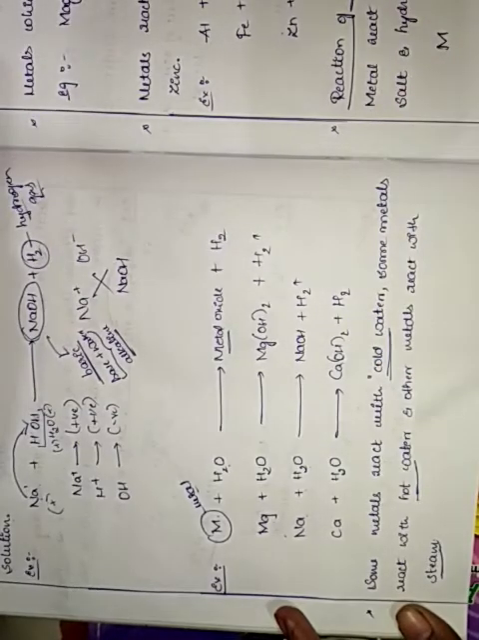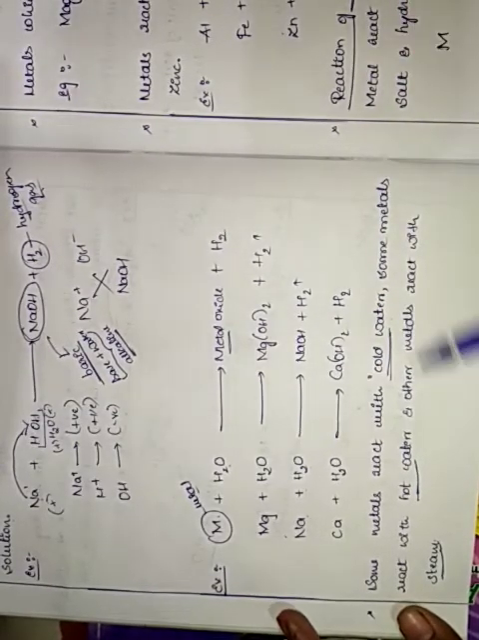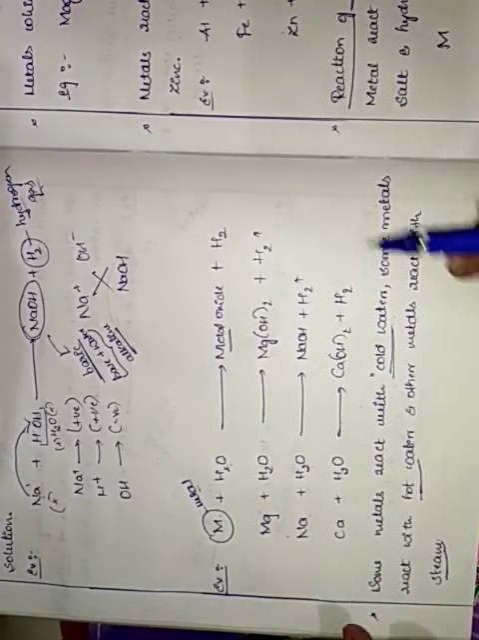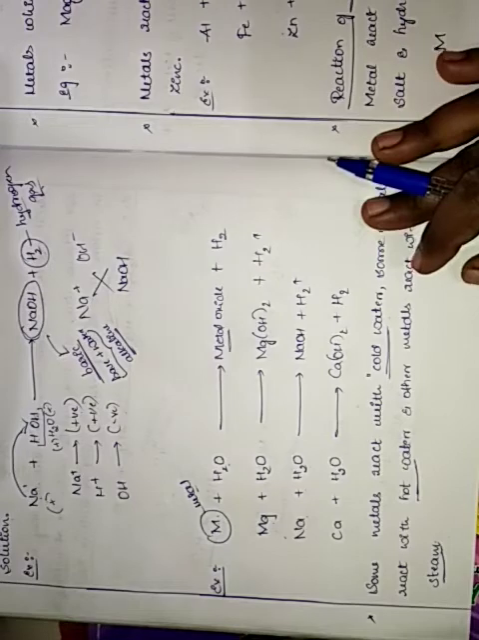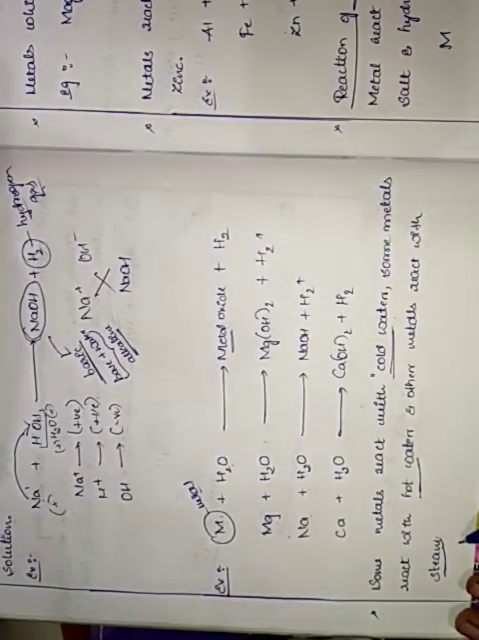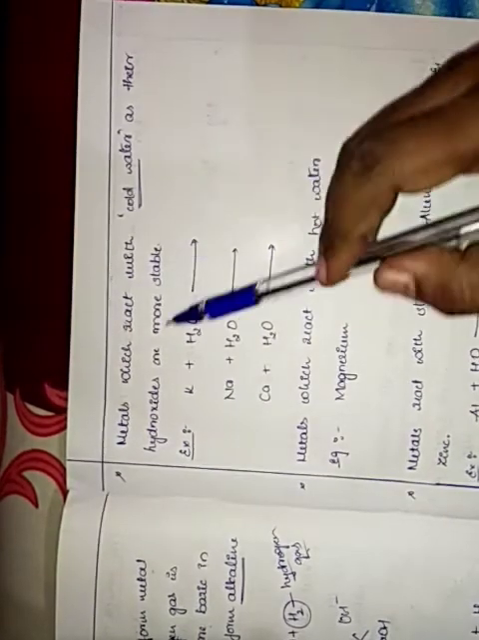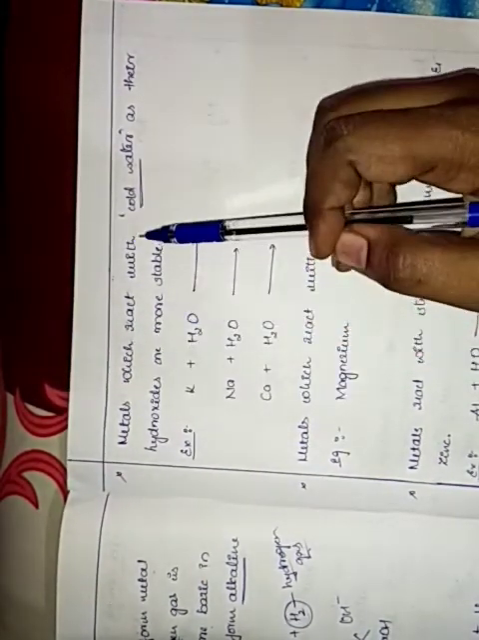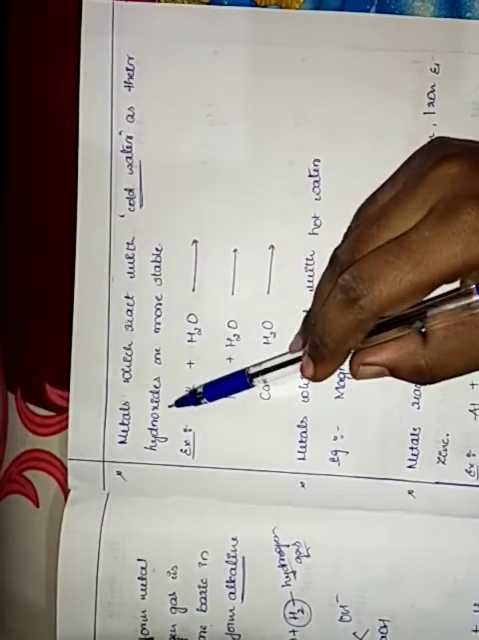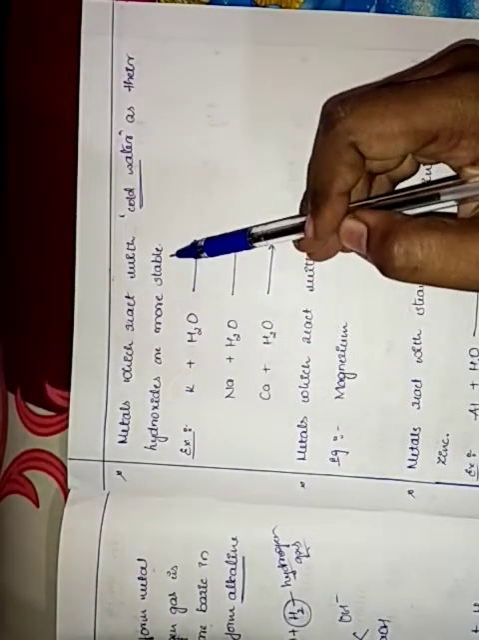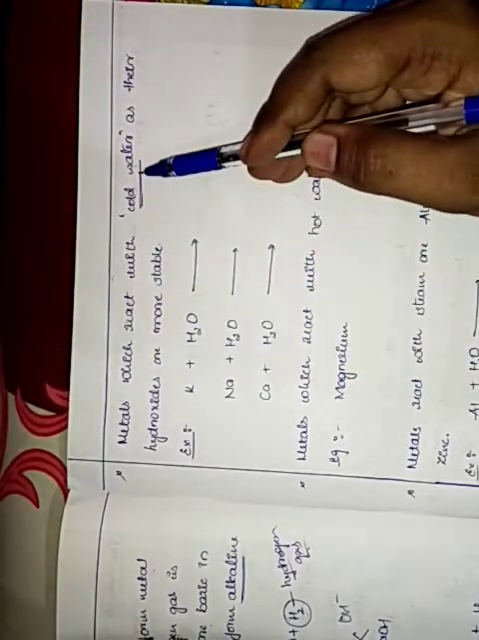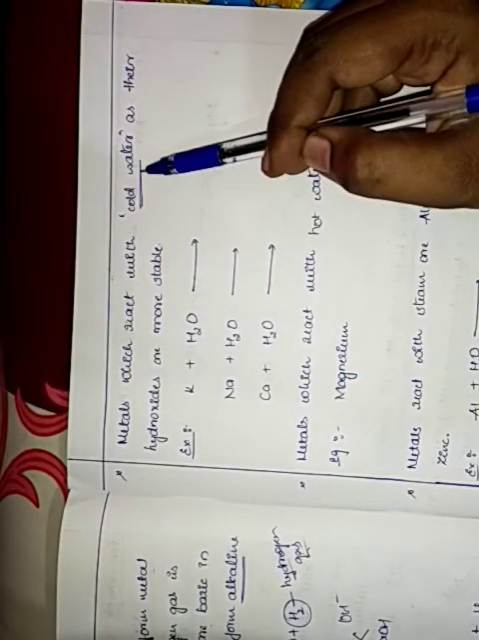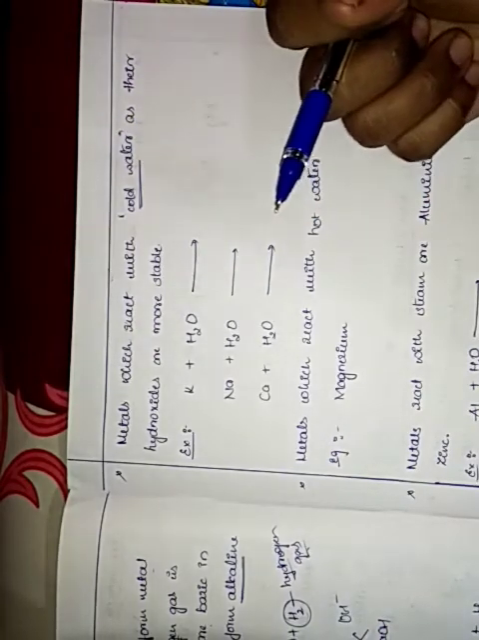Let us see. Metals reacting with cold water may be cold water, hot water, or else steam. The reaction of metals we are taking with water, anything it may be, cold, hot or steam. Just taking some examples, let us solve some metal reactions. That is, metals which react with cold water, as their hydroxides are more stable.